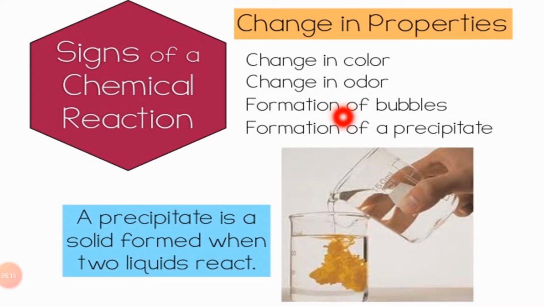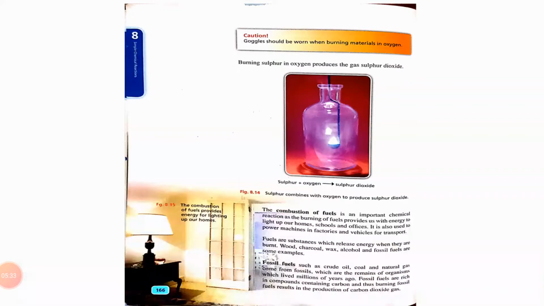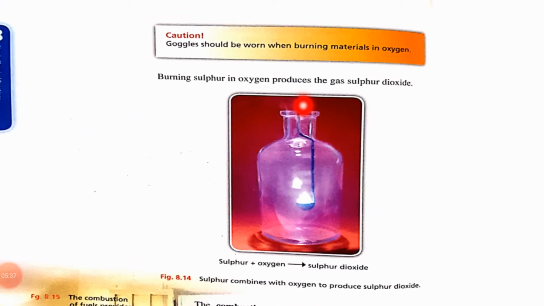These are the properties which happen when a chemical reaction is taking place. And through these appearances, we can understand that the chemical reaction is happening. This is the same thing which I told you, that evidence of chemical changes: the color change, precipitate formation, gas production, change in properties.